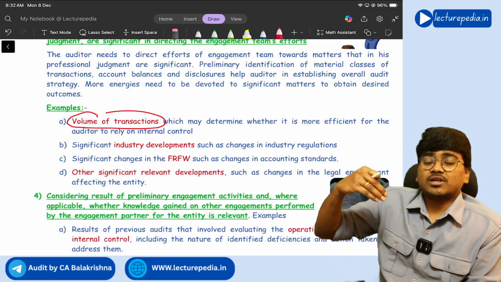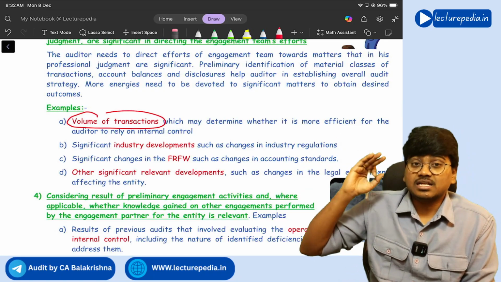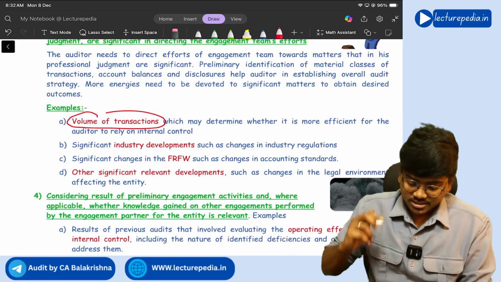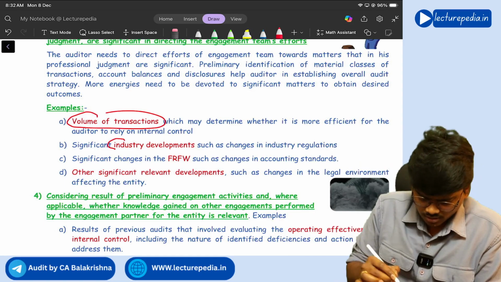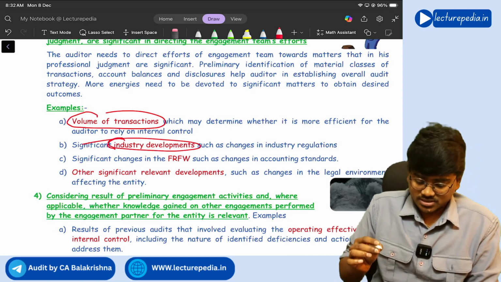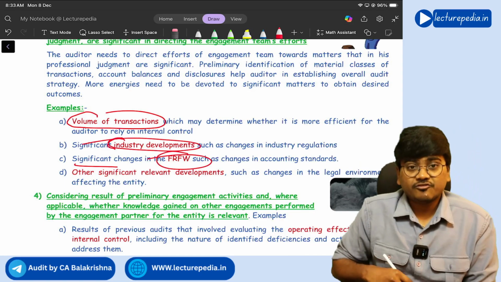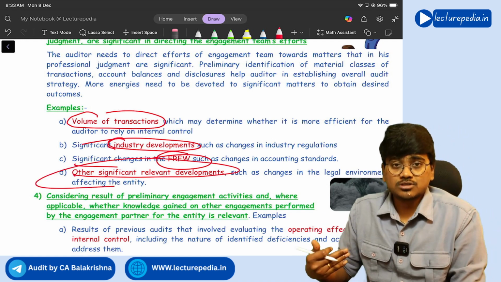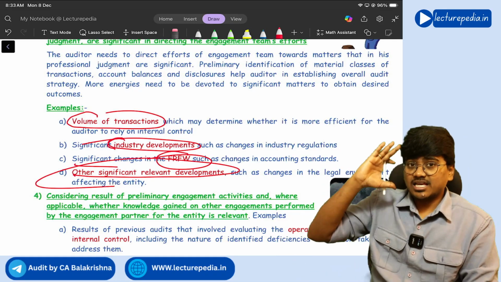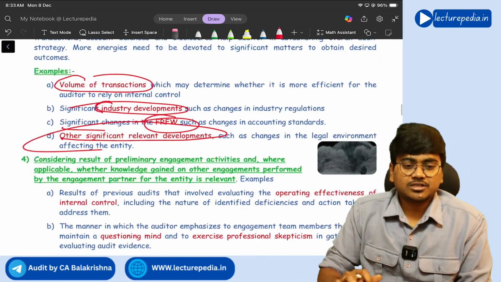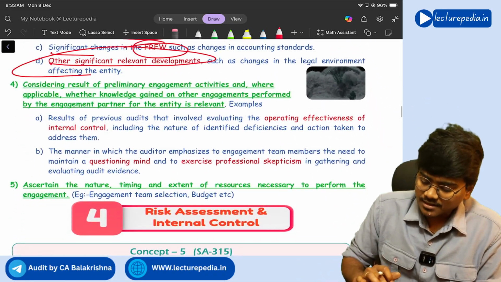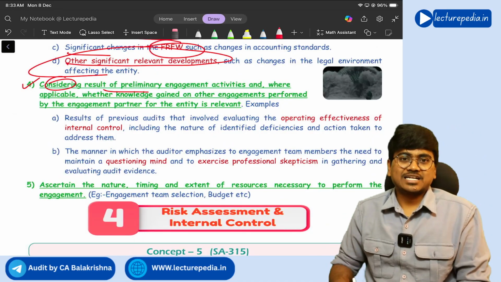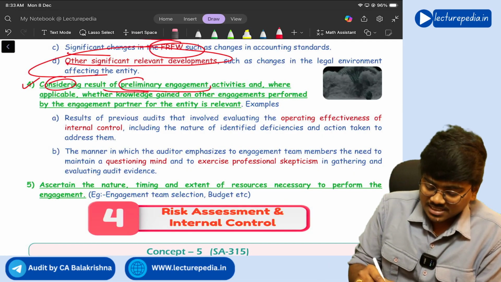If volume of transactions in any area is more, then in that area the engagement team efforts should be directed more. Next, specific significant industry developments, significant changes in financial reporting framework, other significant relevant developments. These are some of the examples of areas where engagement team efforts will be directed more. Next, considering results of preliminary engagement activities. What are these preliminary engagement activities?